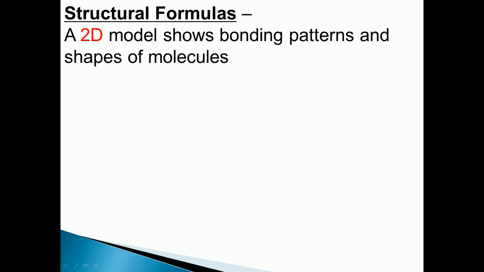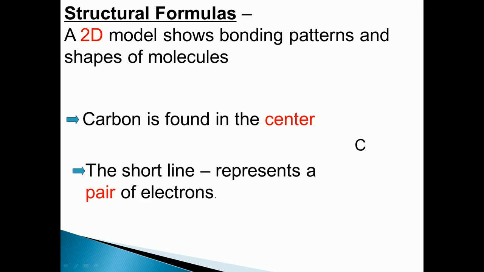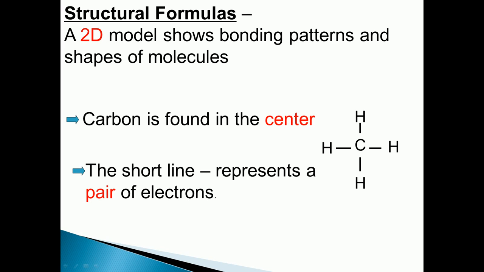Now come to the structural formula. The structural formula, a 2D model, shows the bonding pattern and shape of molecules. Carbon is found in the center. The short line represents a pair of electrons, meaning the electrons are paired. In this example, you can see that carbon is surrounded by hydrogen atoms: 4 hydrogen atoms attached on different sides.